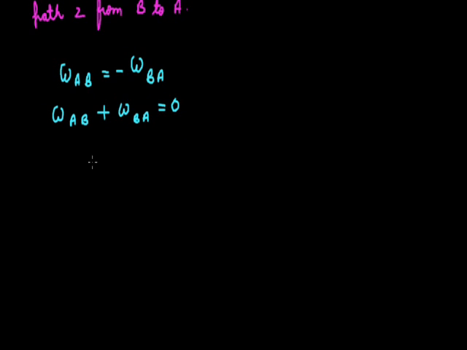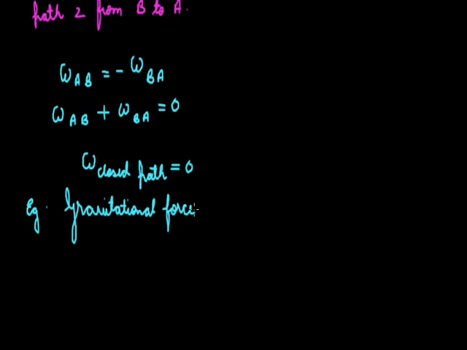And this equation can be read as work done in a closed path, because A to B and B to A makes the path closed. So work done in a closed path by conservative forces is always 0. For example, gravitational force, electrostatic force, and many others.